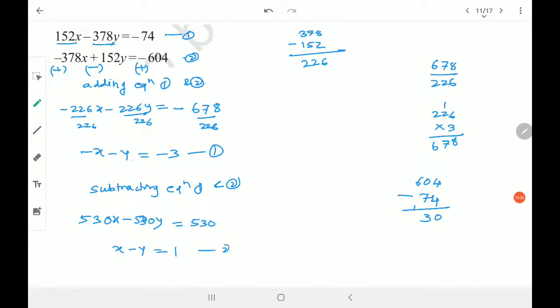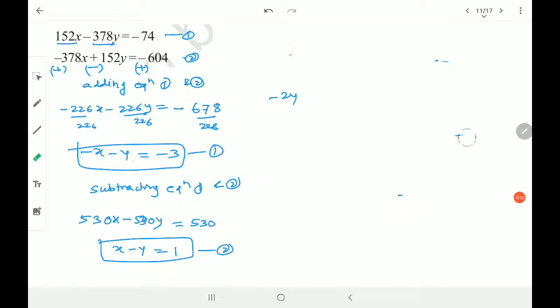Now this will be equation number 2, and you will believe that these two equations are not at all complex, they are simple. Now I can add these two equations to eliminate x. I get minus 2y, if I erase all this rough work, minus 2y is equal to, adding, minus 2, so y will be equal to 1. Easy answer. And if I put y as 1 in this equation, I get x minus 1, keeping that side, x is equal to 2. And that's it. Done. Very very simple.